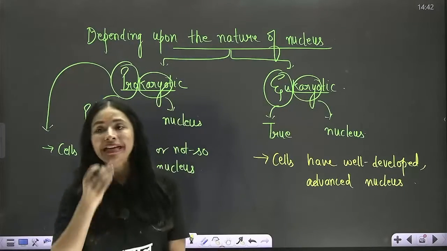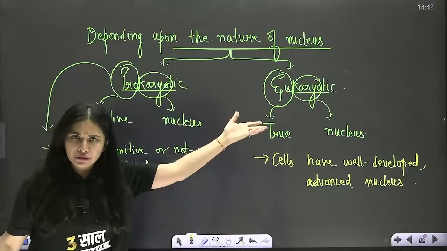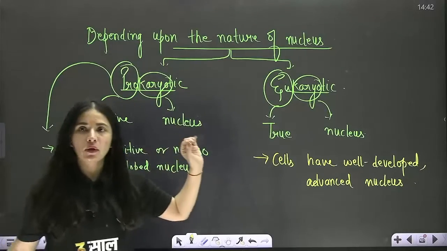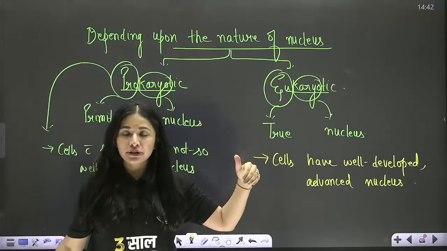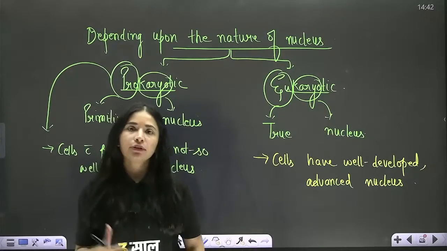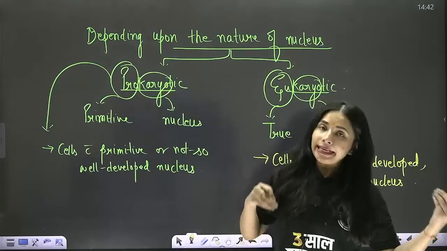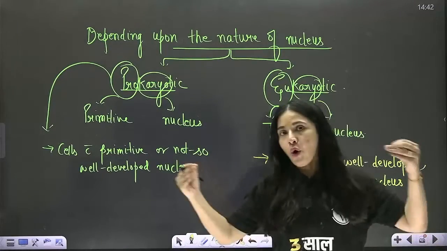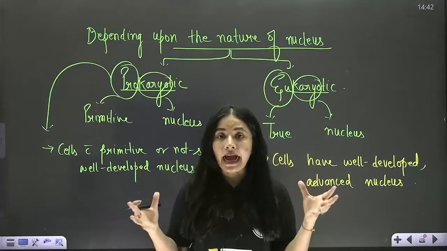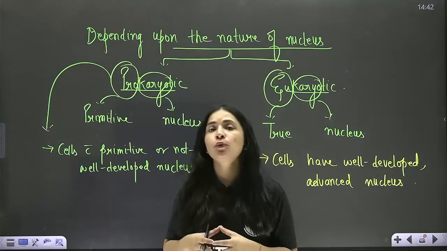Okay. See, we are going to talk about more differences related to prokaryote and eukaryote. But one thing I would like to mention before I start with the main differences between the pro and eukaryotic cell, which you might have understood a little bit here itself. Be it prokaryotic cell or eukaryotic cell, both the cells have a fluid inside them which is called cytoplasm.